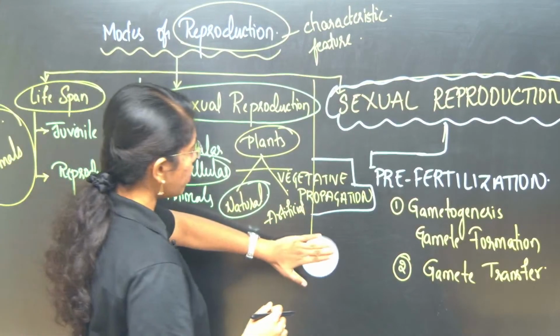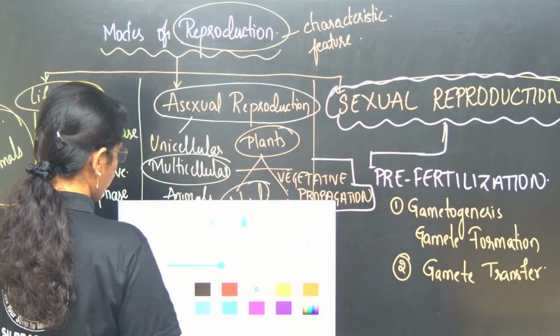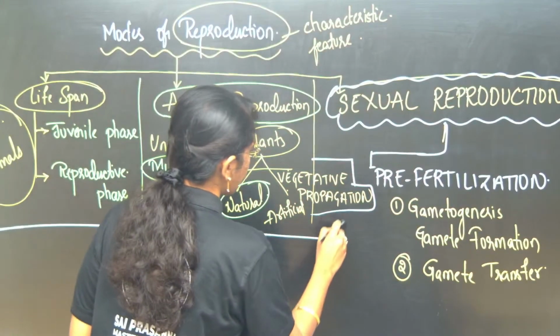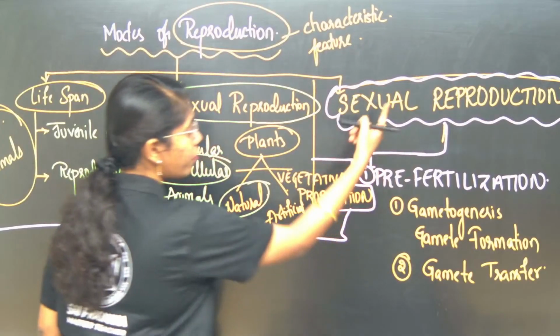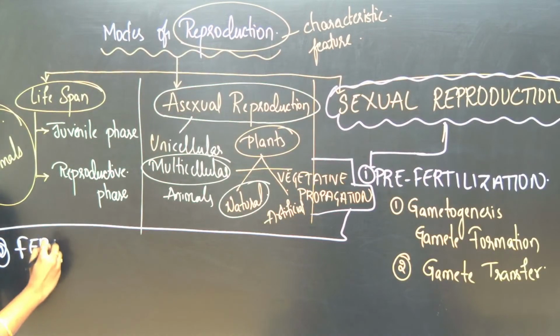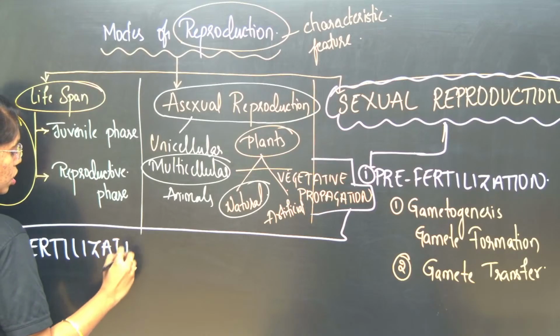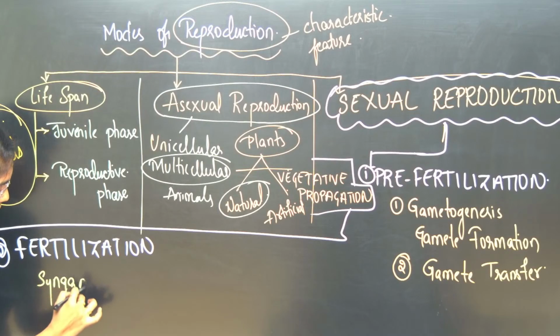And then after pre-fertilization events you will be looking into the second phase, that is fertilization events. Fertilization in plants is known as syngamy. So this is the first phase of sexual reproduction. The second phase is fertilization events. So the fertilization events or syngamy in plants is one and the same.